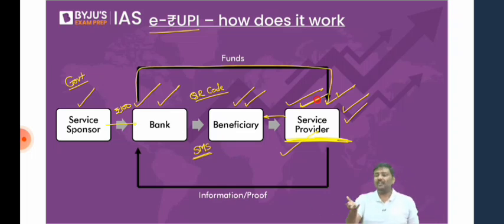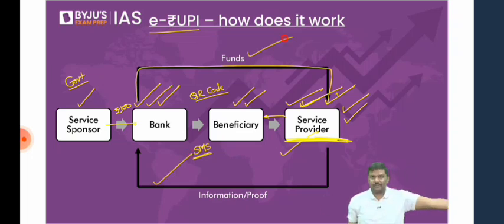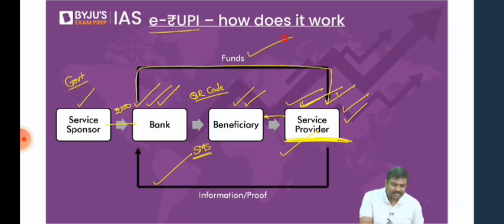Let's say a hospital provides a service for which the government is supposed to make a payment. Now they have to keep on running behind IAS officers. Sir, this bill is pending. Sir, this bill is pending. Madam, this bill is pending. Now, is it required? Think of it. Do you need to approach government officials here, either for getting a benefit or getting a payment? Absolutely no. Why? In the bank, the funds are already transferred. Look at the beauty of the system. The funds are already there in the bank. You provide the service, you give the proof to the bank, and automatically the funds will be transferred to you. As a beneficiary, you don't have to run. You don't have to approach anyone for clearing of funds. The funds are already there in the bank.